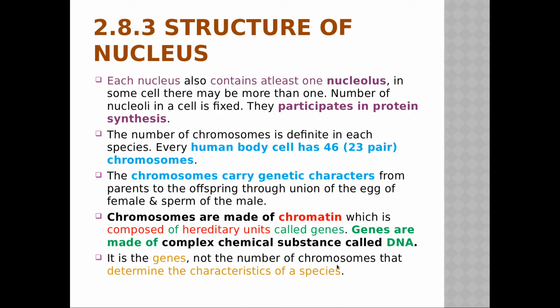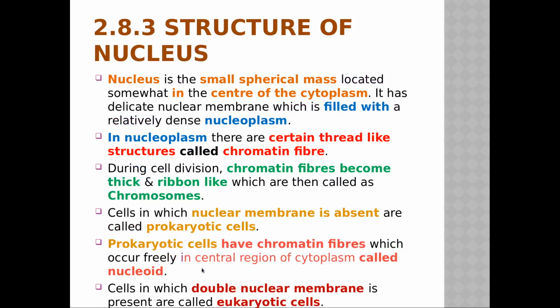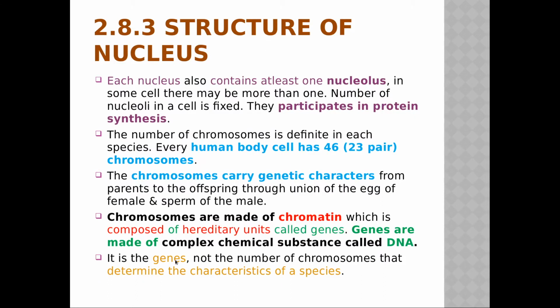It is the genes, not the number of chromosomes, that determine the characteristics of a species. That's why I have told you that genetic characters are there in the chromosomes or chromatin fiber. They can ask you a give-reason question like: genes determine the characteristics of a species and not the number of chromosomes. A specific species has a specific number of chromosomes, but the chromosomes cannot determine the characteristics of that species. Who will determine them? These genes will determine the characteristics.